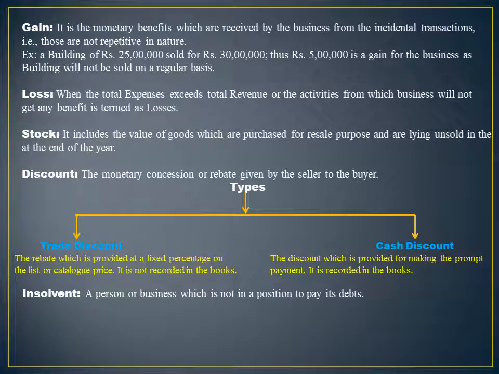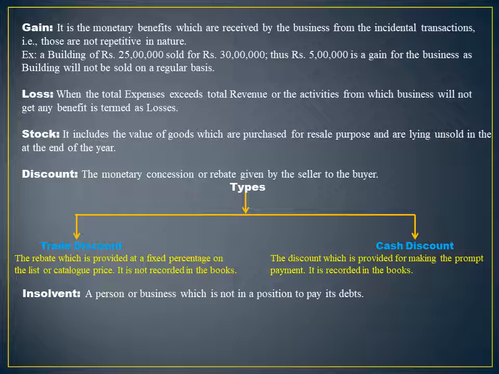The next term is insolvent. All those persons or the businesses which are not in a position to make the payment to the business are considered to be insolvent. Don't get confused between the insolvent and the bad debt. Insolvent is a situation or a position of a person or a business for not making the payment.